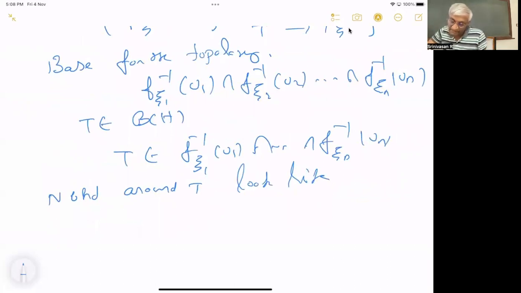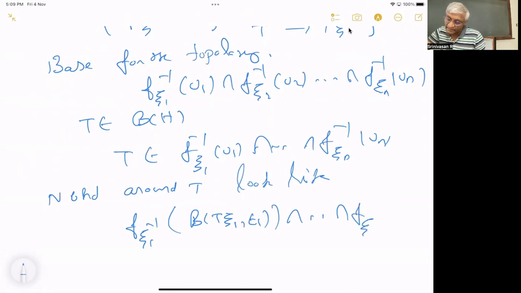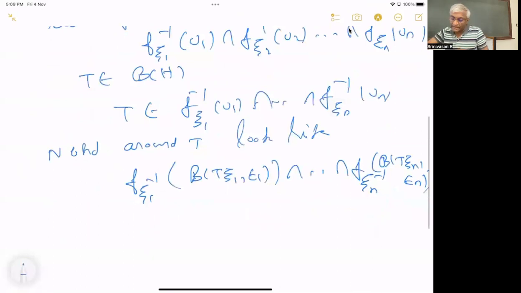Okay. So I'm saying an open set is f xi1 inverse of the open ball around T xi1 with some epsilon 1, intersection f xin inverse of B of T xin with some epsilon n. Now, by taking the minimal epsilon, if this is contained in something, it is equivalent to saying you can take epsilon minimum, some other epsilon smaller than this.